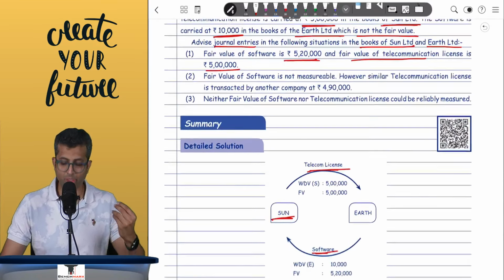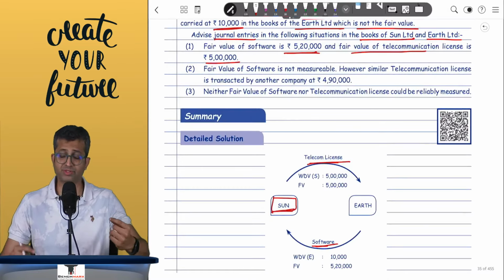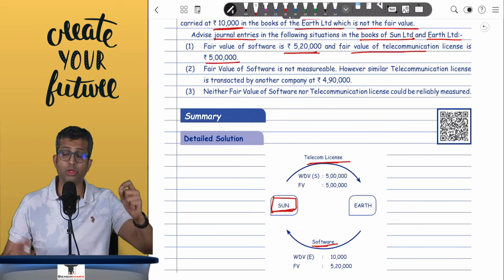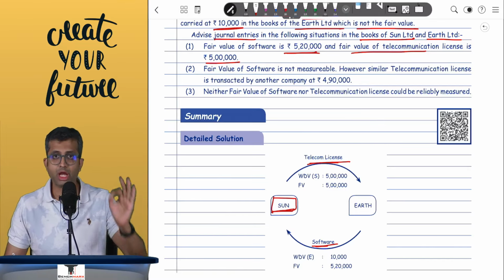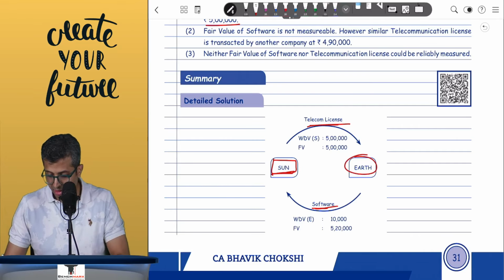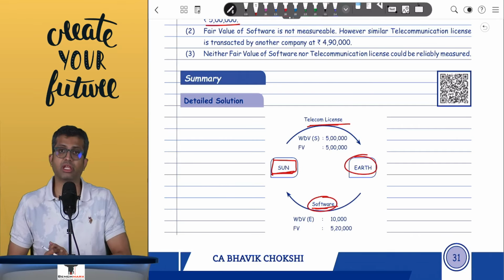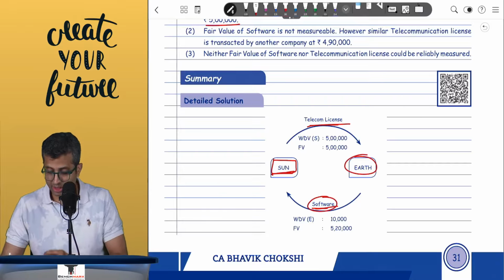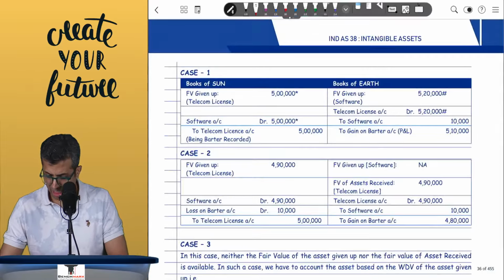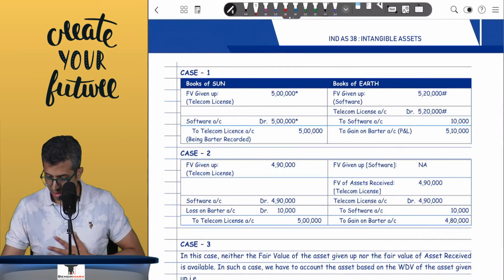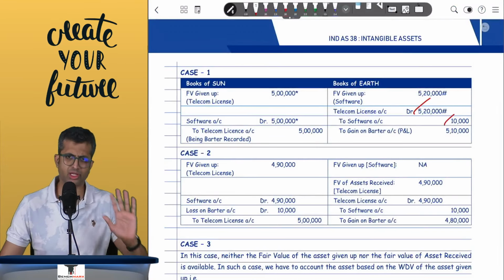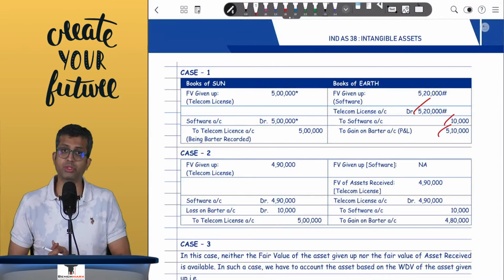So when I look at the books of Sun, it is giving up telecom license and receiving the software. So software received will be recorded at the fair value of the telecom license given up, which means the software will be recorded at 5 lakhs. But in the books of Earth, it is paying the software and receiving the telecom license, which means the telecom license will be measured at the fair value of the software given up, which is 5 lakh 20. So in the books of Earth, telecom license account debit 5 lakh 20 to software credited at WDV, and the balancing figure will be the gain on barter.